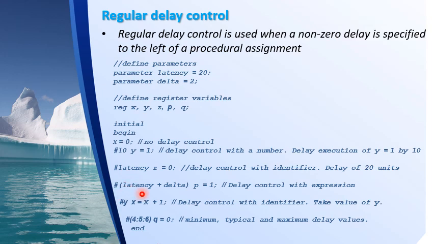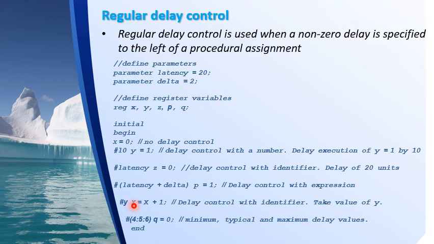Next expression is hash latency plus delta. This is an example of specifying delay control with an expression. Latency is 20 and delta is 2, which is already initialized here. So I want to give a delay of 22 units for executing this p equal to 1.